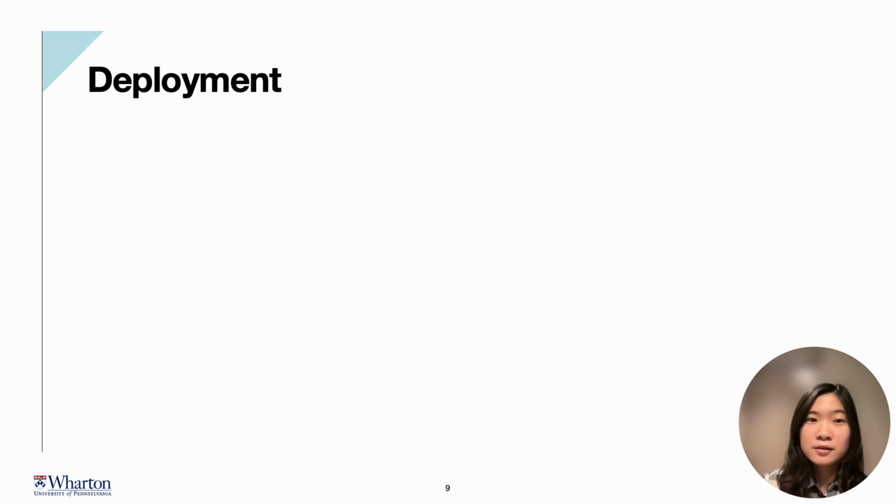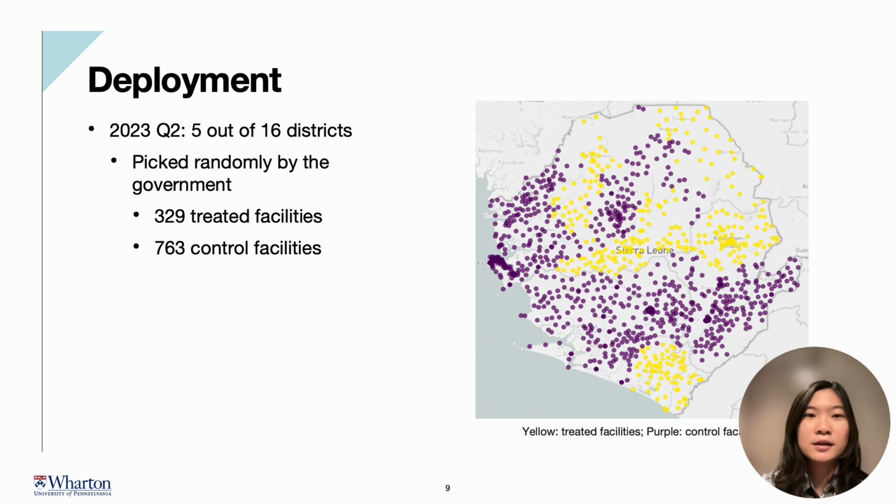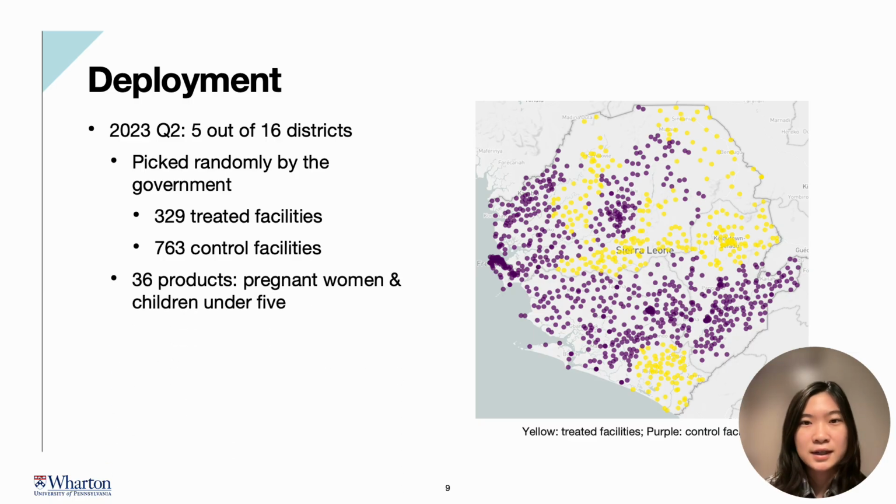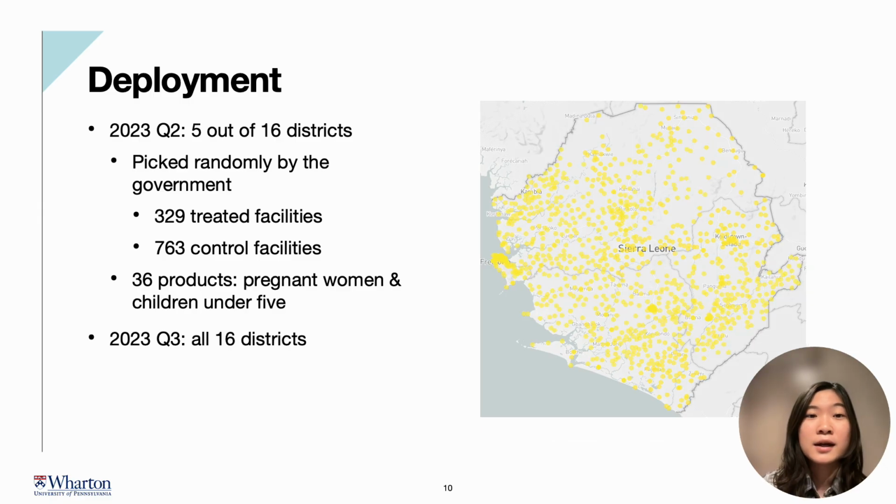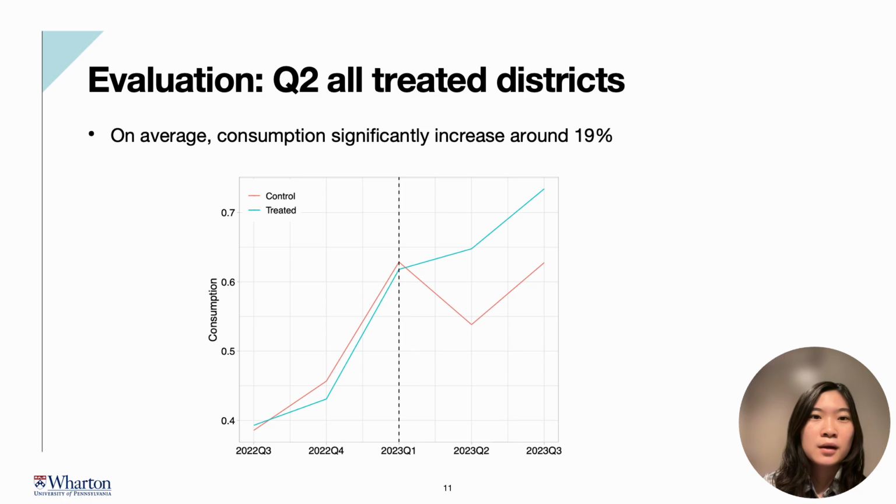Back in 2023 quarter two, we deployed our approach in 5 districts, in yellow here, that were picked by the government. And we only focus on 36 products that serve pregnant women and children under 5, and those are free healthcare products. And in quarter three, we expanded our allocation to all 16 districts so that the entire country is using our system.